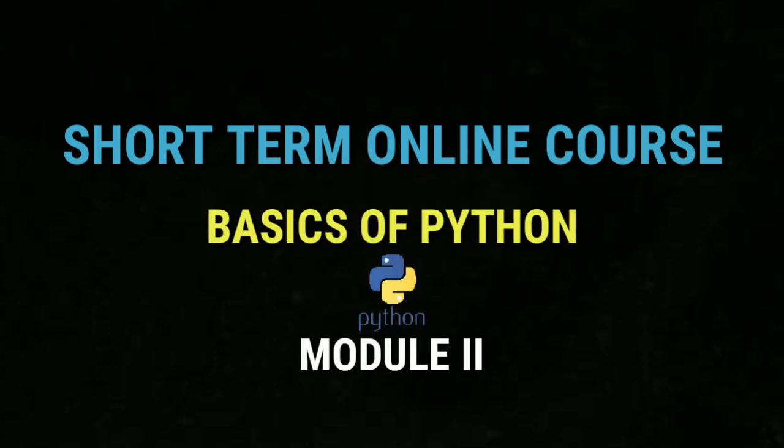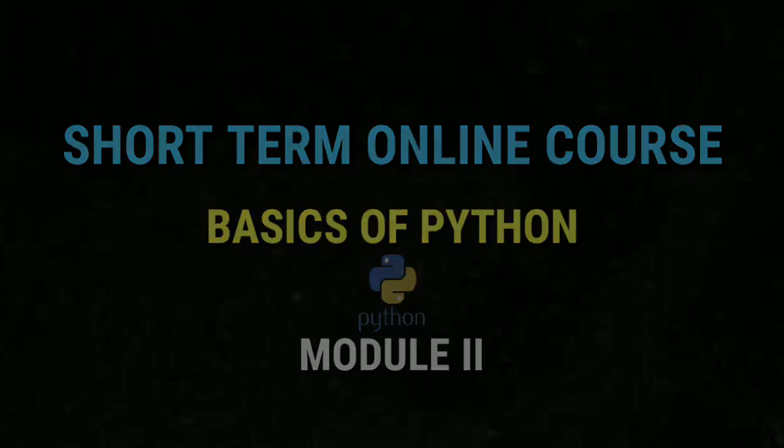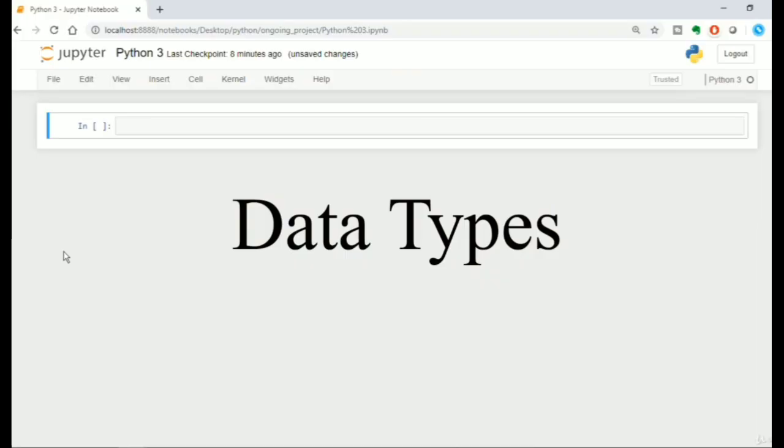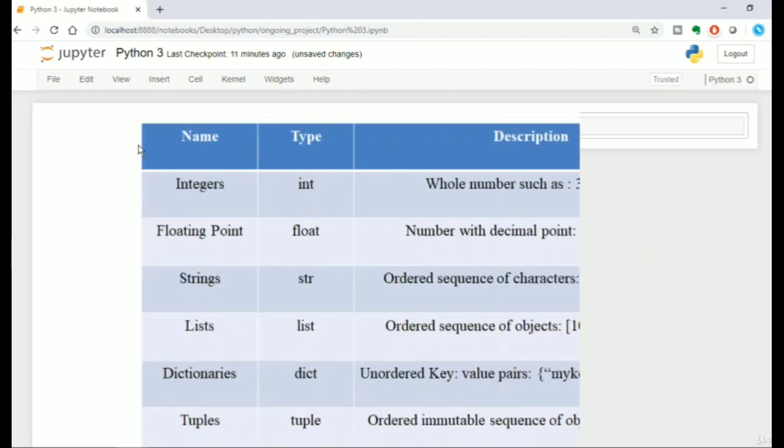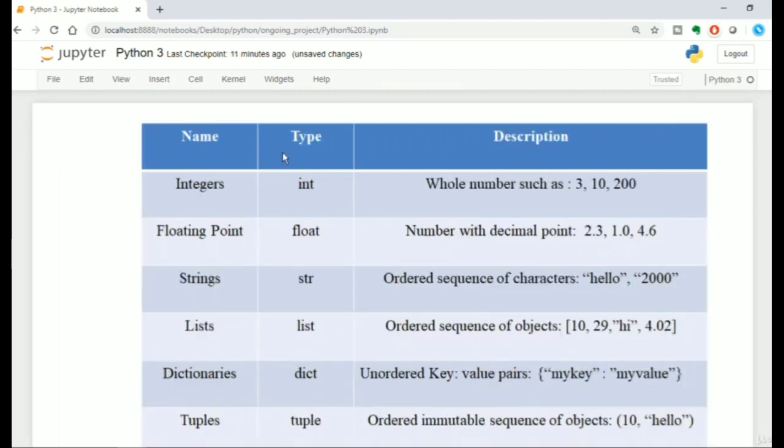Today we discuss data types. In programming languages, data type is an important topic wherever we store data of different types, and different types can do different things. Python has various built-in data types by default. Here we have three columns: name, type, description.